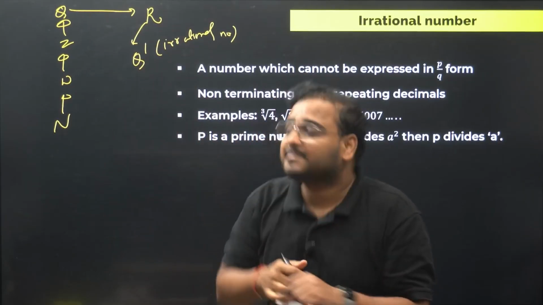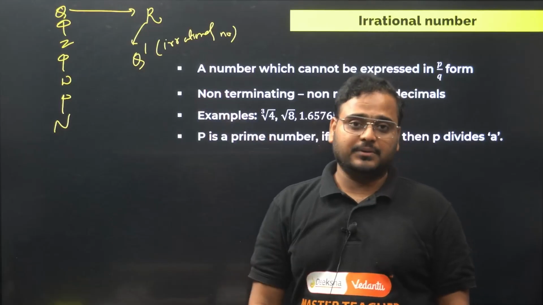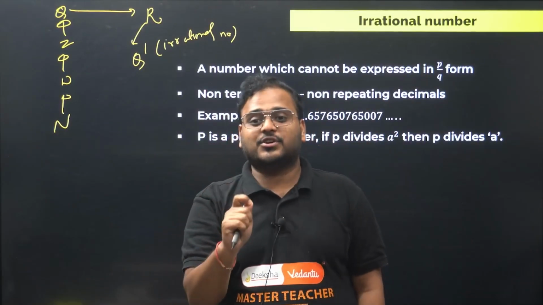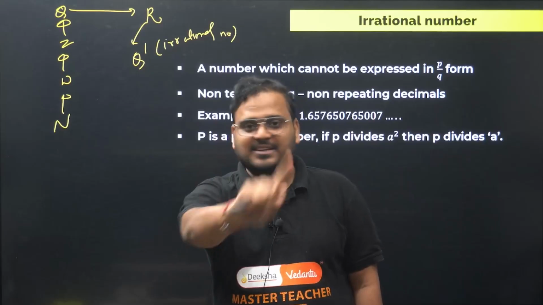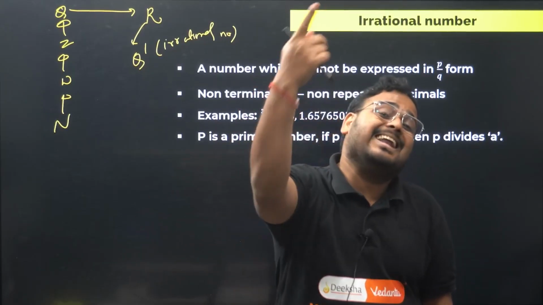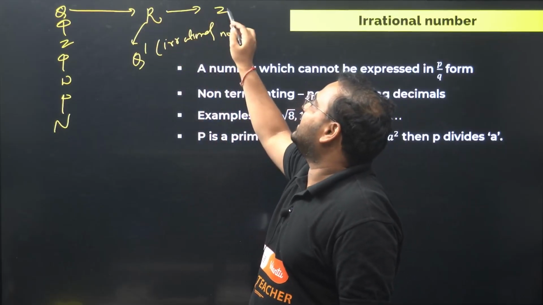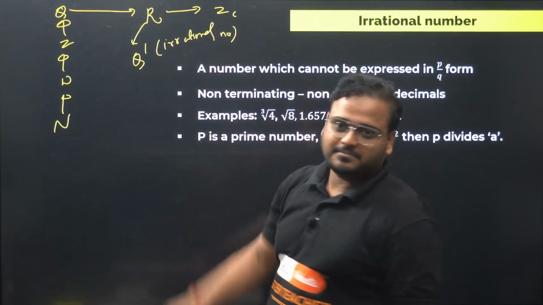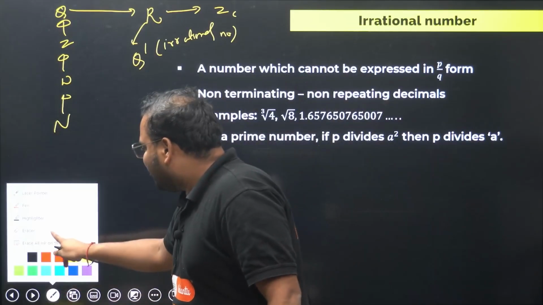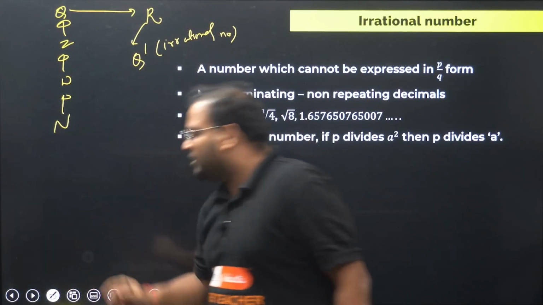Now I am saying that in the real numbers we also have a form called Q dash, which is given as irrational numbers. I promise you, as a maths teacher, we have one more classification, but that is the last. You learn it in grade 11: complex numbers, with the symbol Z. But we'll not talk about that right now. I'm not going to trouble you with that.